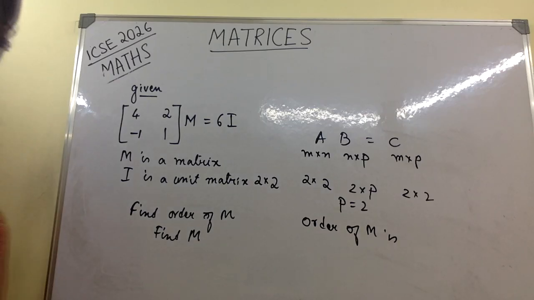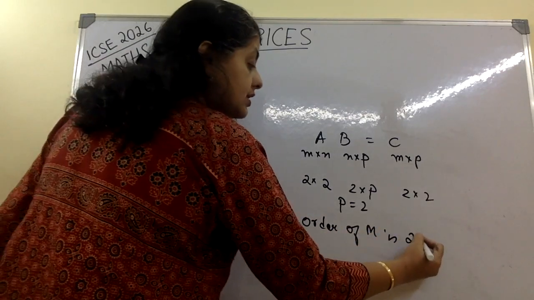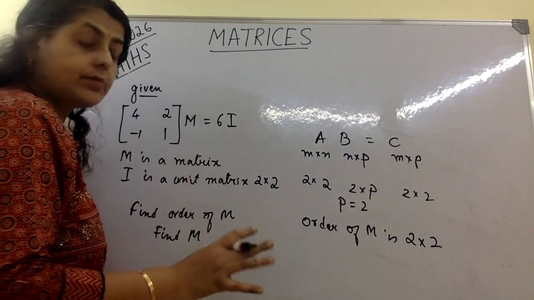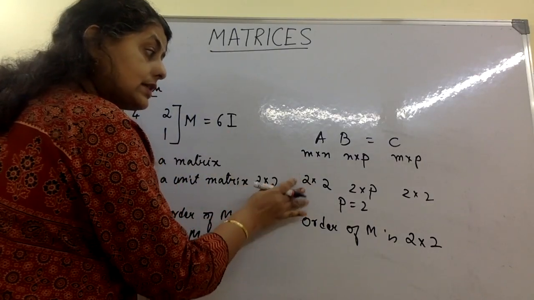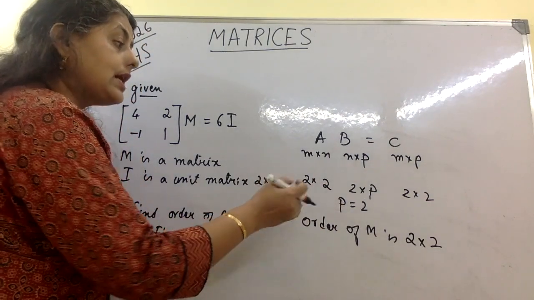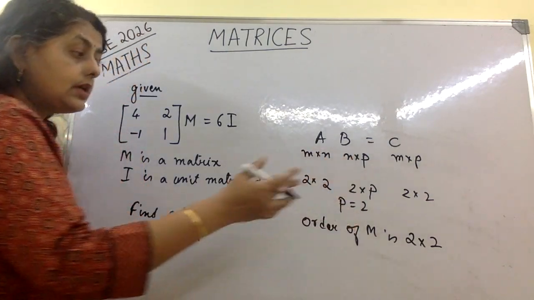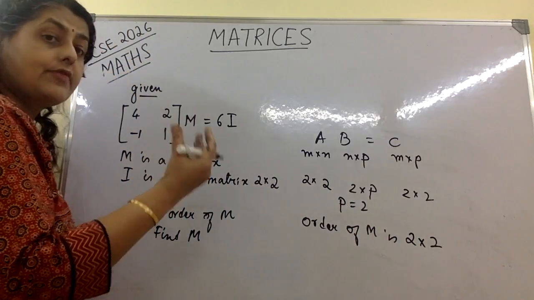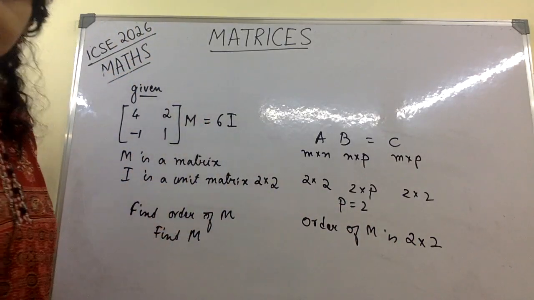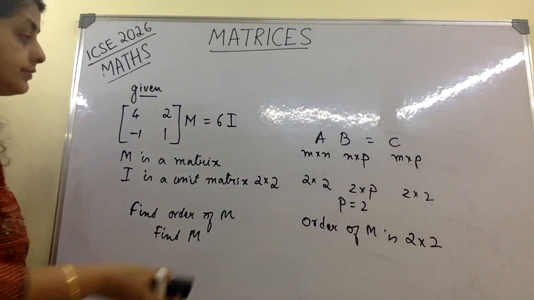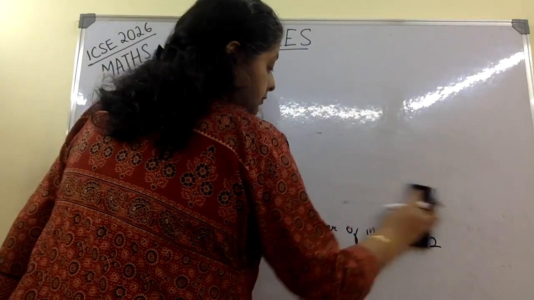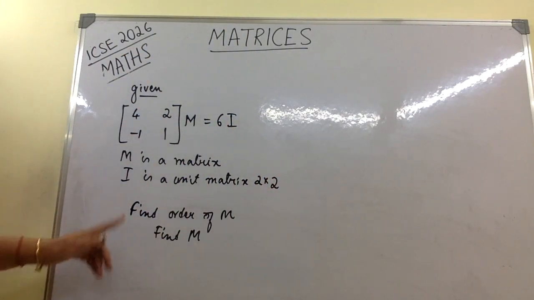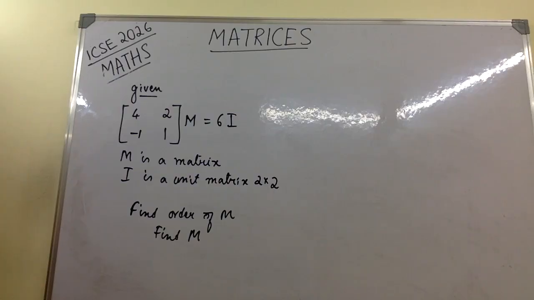So you have to convincingly tell them. If you just write order of M is 2 by 2 because you thought so, they are not going to give you the marks. You have to give these reasons, and you can't write it in language, at least write like this and give them the reason. So here the order of M is got. Now we are supposed to find the values. Order is found, we will now find the values.